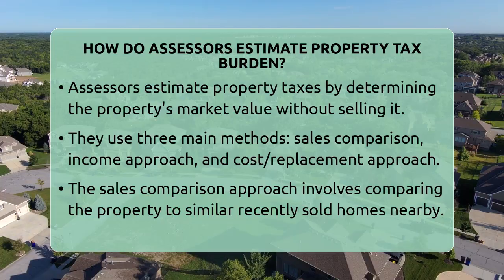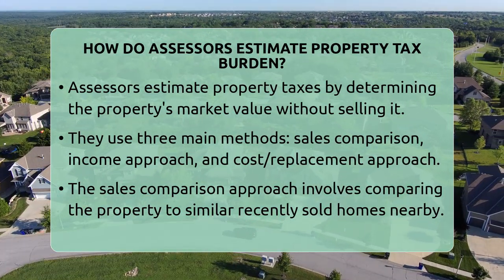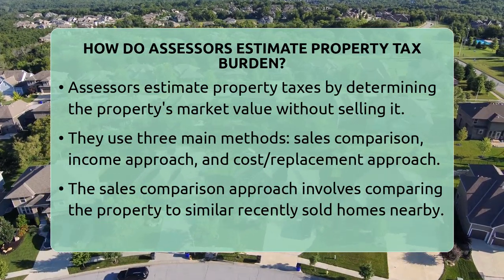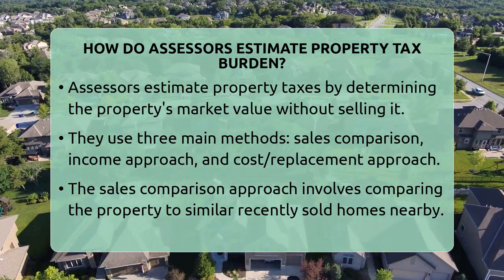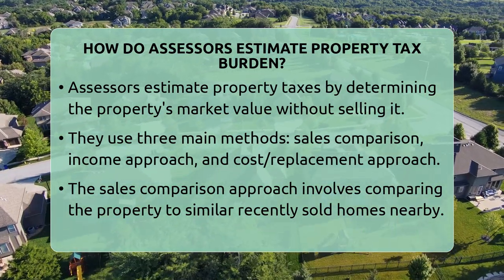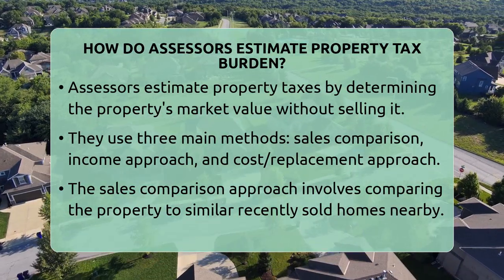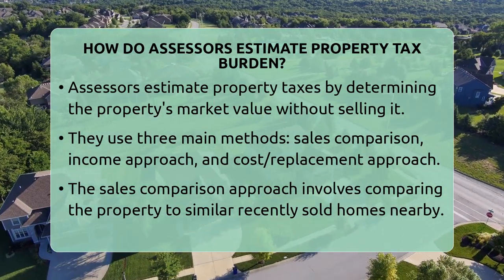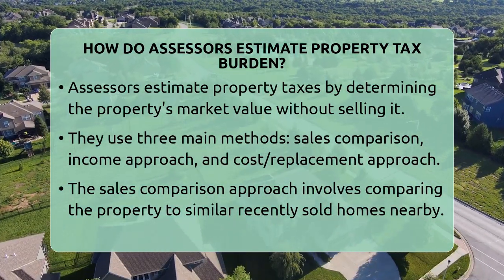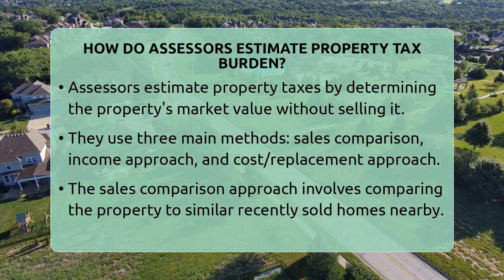First, they estimate the market value, which is what the property would sell for in an open market between unrelated people. They use three main methods for this. One is the sales comparison approach, where they compare the property to similar ones that sold recently nearby. For example, if a house with 3 bedrooms sold for $150,000, they look at similar homes to see if their value should be close to that.